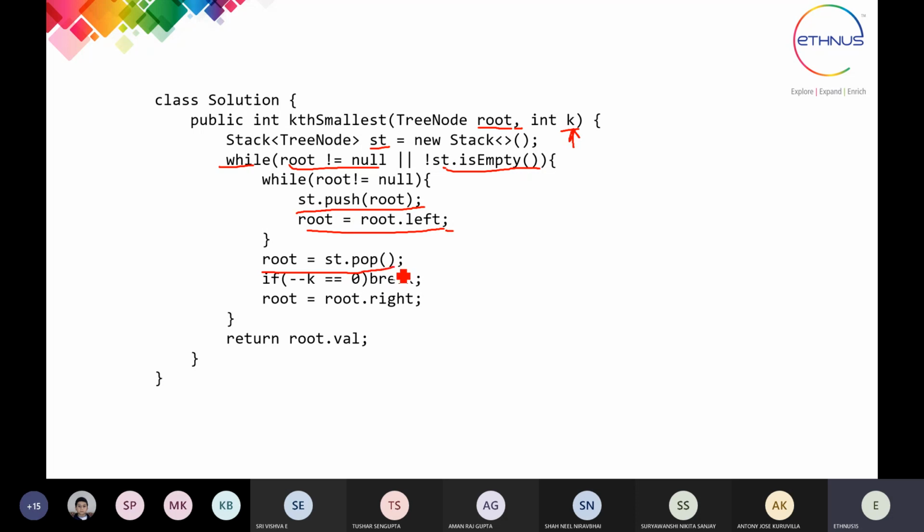After this, root is equal to st pop. Pop means now we are going to remove the elements. If minus minus k is equal to 0, break. Why minus k here? Because k is the number where we have to find the node value. That greatest node value you have to find.